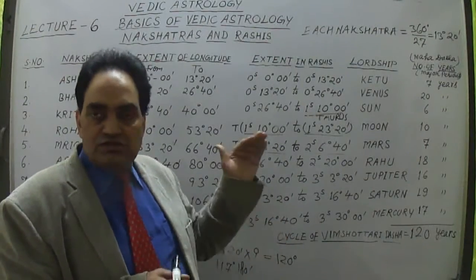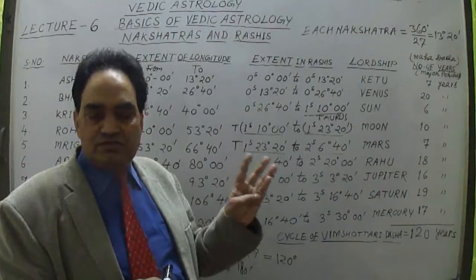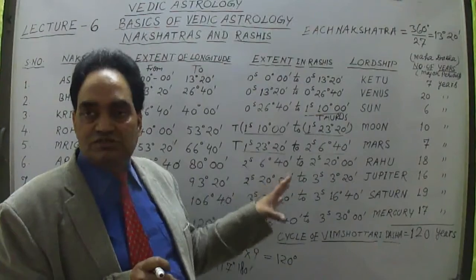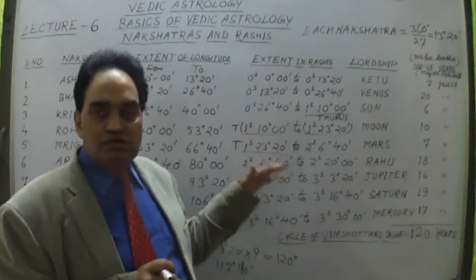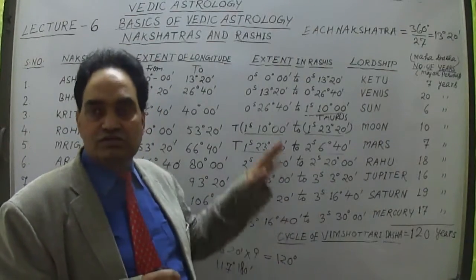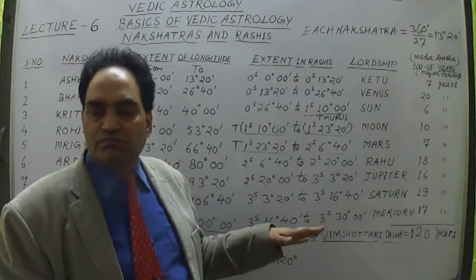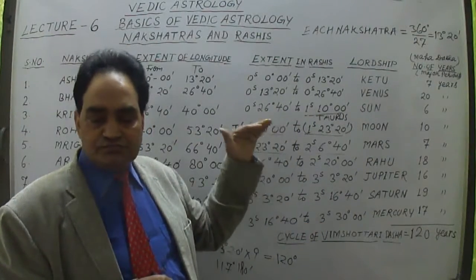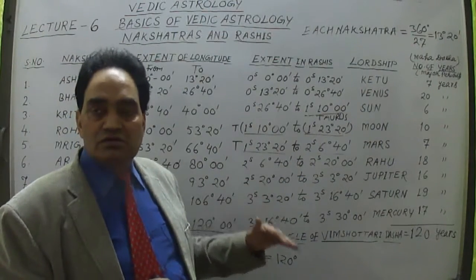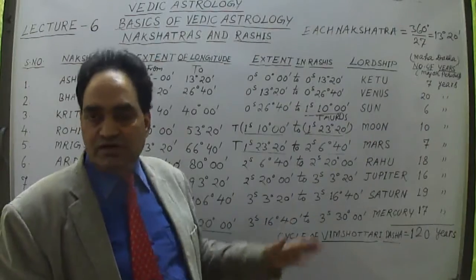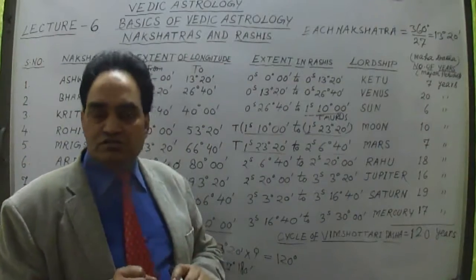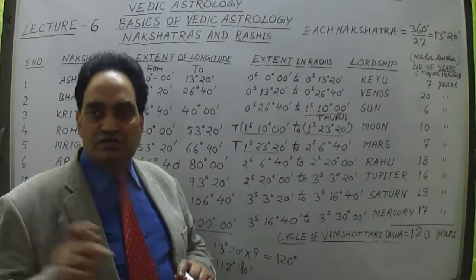I will include these in the 6 lectures, 6A, 6B, 6C, 6D, in this way up to 6F. So up to F lectures of the 6th lecture, you have to see and note down all these 9 nakshatras, with 120 years of these. Actually, the same series of planets is there: Ketu, Venus, Sun, Moon, Mars, Rahu, Jupiter, Saturn, and Mercury. These 9 planets have the same period of years for the next 9 nakshatras. In this way, 27 nakshatras are completed.